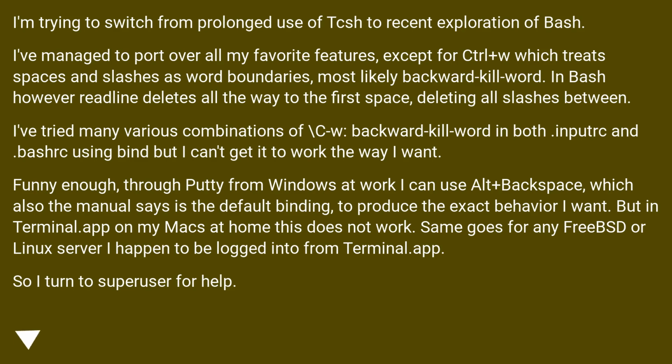I've tried many various combinations of \C-w and backward-kill-word in both .inputrc and Bash using bind, but I can't get it to work the way I want. Funny enough, through PuTTY from Windows at work I can use Alt plus backspace, which the manual says is the default binding, to produce the exact behavior I want. But in Terminal.app on my Macs at home this does not work. Same goes for any FreeBSD or Linux server I happen to be logged into from Terminal.app. So I turned to Super User for help.